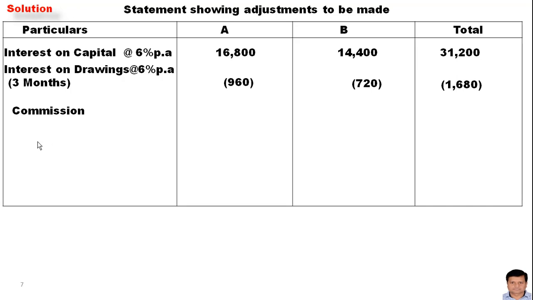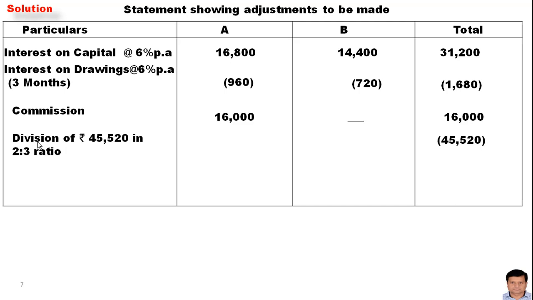Commission due to A 16,000 rupees, no commission for B, and the total is 16,000 rupees. Again, get the balance. If you get the balance in positive, make it reverse, that is, show it as a negative balance in the total column. The reason behind it, as I told you, is to get the total balance nil.